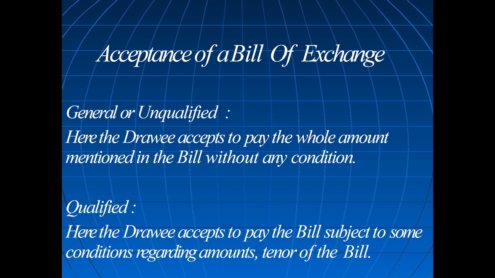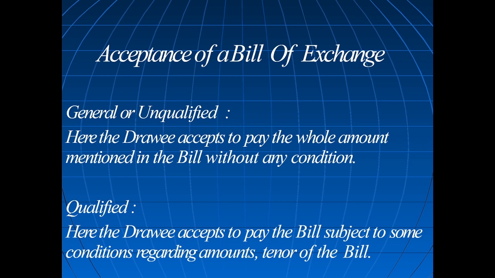A qualified bill of exchange is one where the drawee accepts to pay the bill subject to some conditions regarding the amount or tenure of the bill.